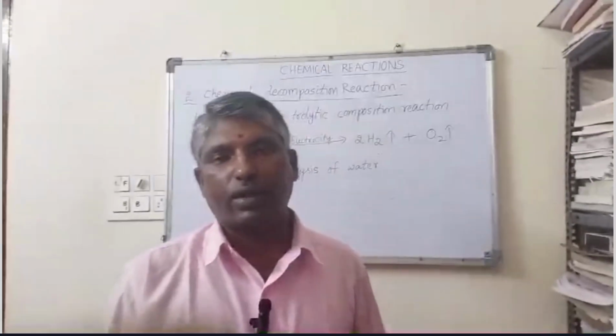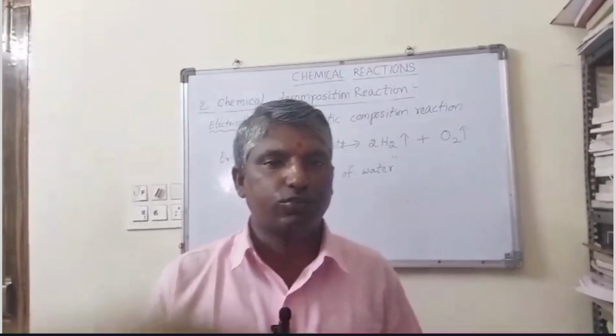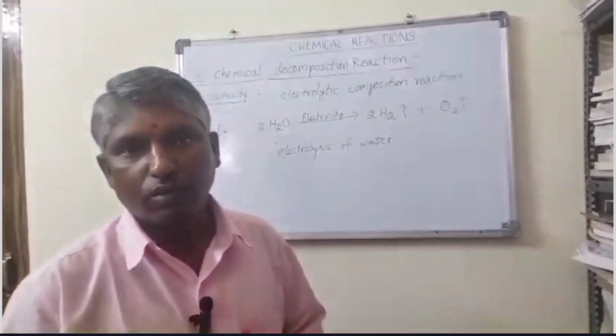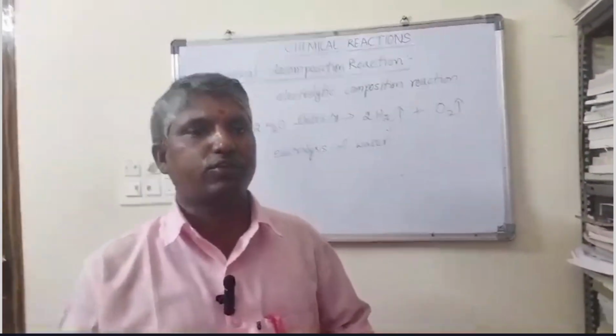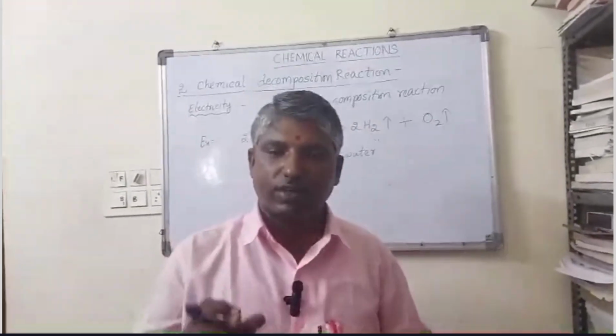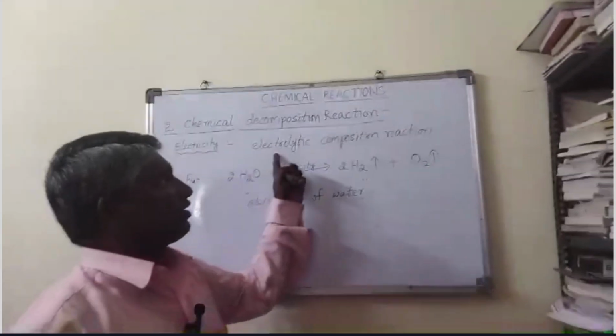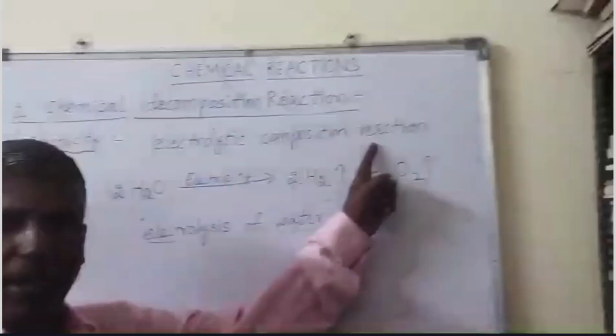A chemical decomposition reaction can also be done using electricity. If a chemical decomposition reaction occurs using electricity, such reactions are called electrolytic decomposition reactions.